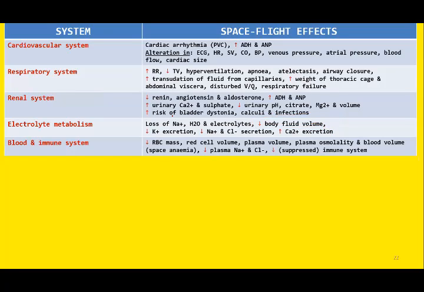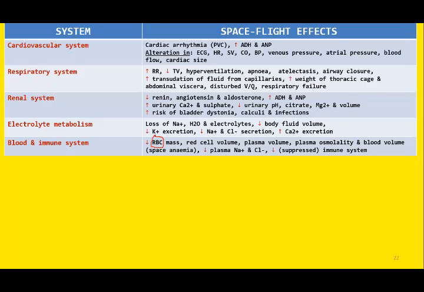Now, what are the effects of space flight or weightlessness on the blood and immune system? The most important cells are the red blood cells. So the red blood cells are affected. Decrease in the RBC mass is there. Not only the RBC mass decreases, there is decrease in the RBC volume, and this will cause decrease in the plasma volume as well.